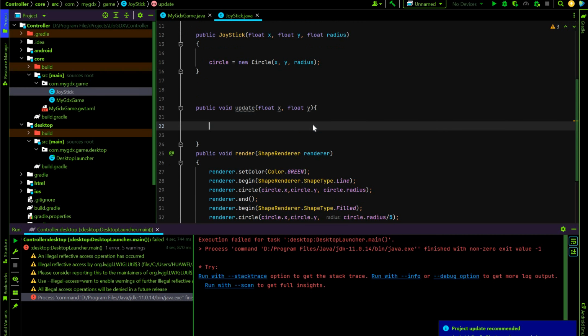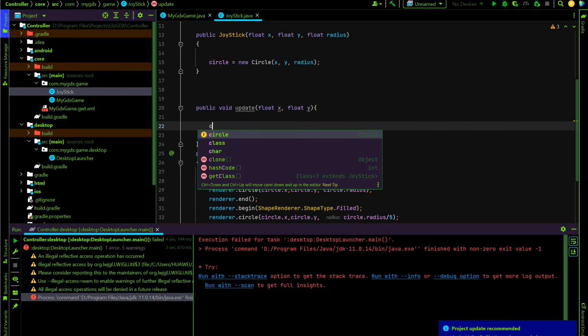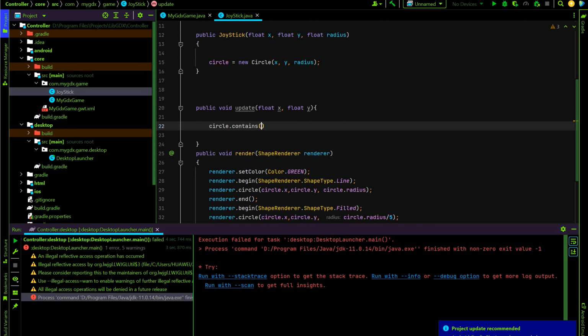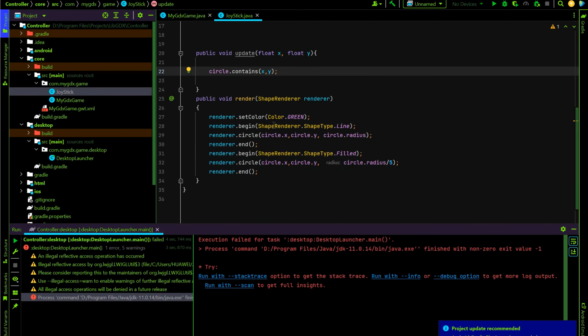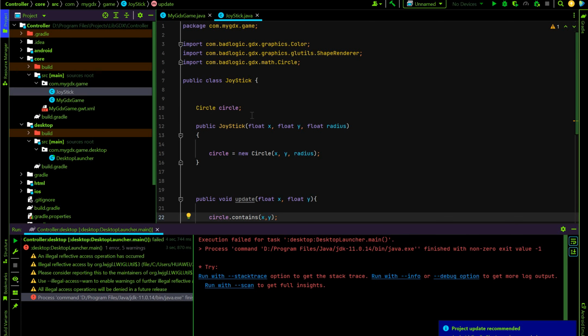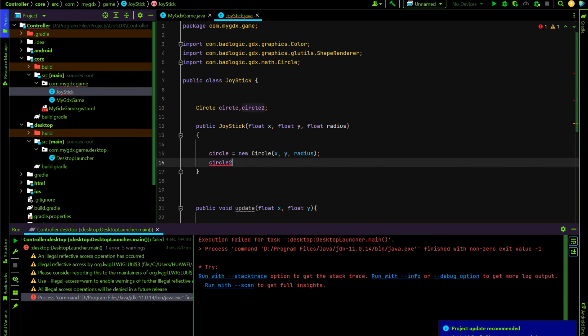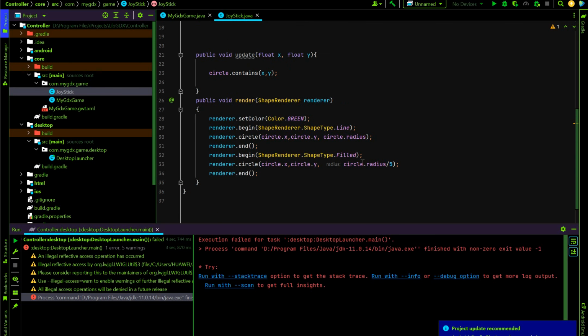Okay, so let's check it now. circle.contains(x, y). That's a bit bad, because we have to create a new circle for this, circle2. Okay, circle2 equals new Circle x, y, radius divided by 5, and we'll change it here.